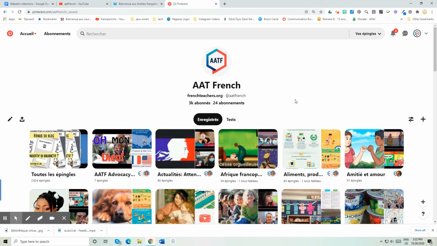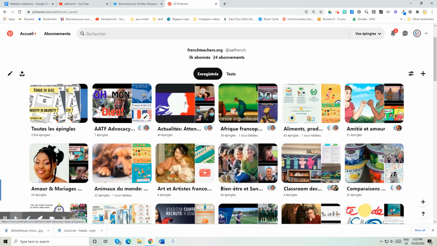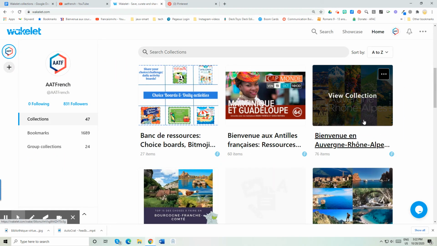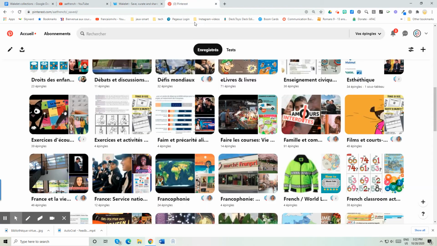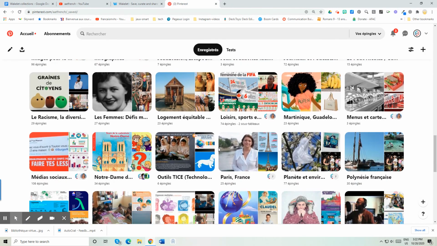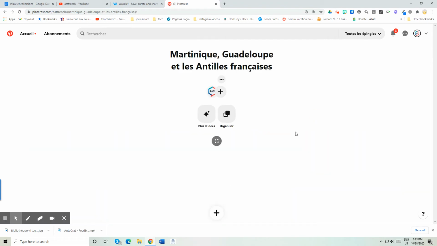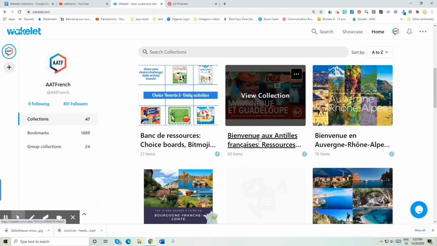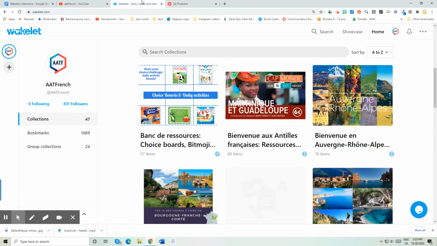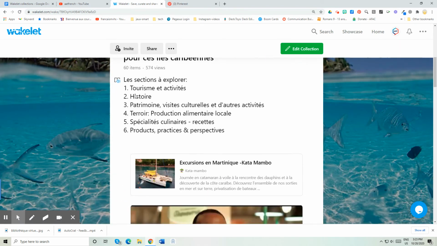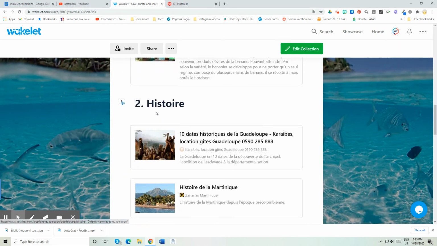Lovely thought is that if you come over to Pinterest, I've been doing the Pinterest longer so that you actually have more boards. I'm in the process of taking everything from Pinterest and trying to get it onto Wakelet. Slightly large job, but you will find most everything here. So here's Martinique, Guadeloupe. Okay, so you'll find those same resources that were on this one. I like Wakelet so much more because we can organize it, we can put categories. You know that we've got these sections here. So if you just scroll down, you'll find this section. That way people know what they're looking for.